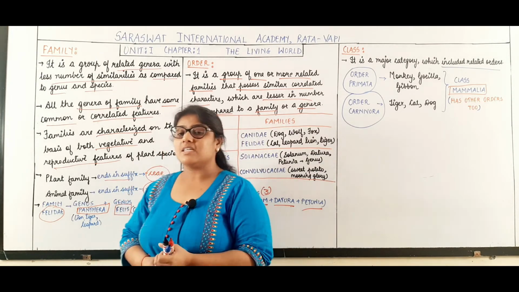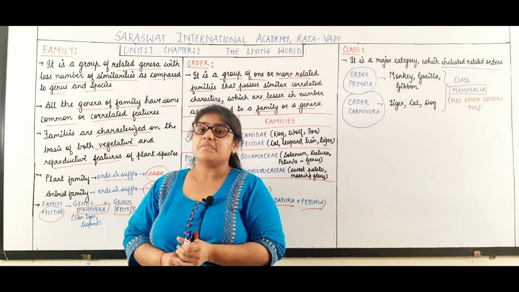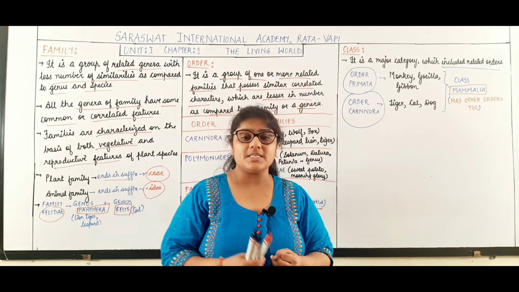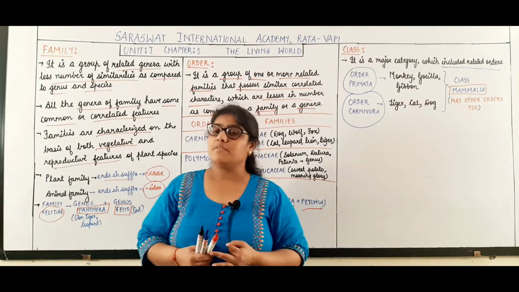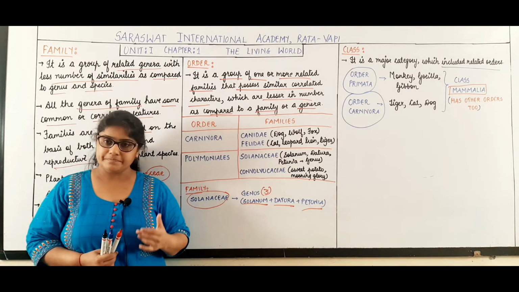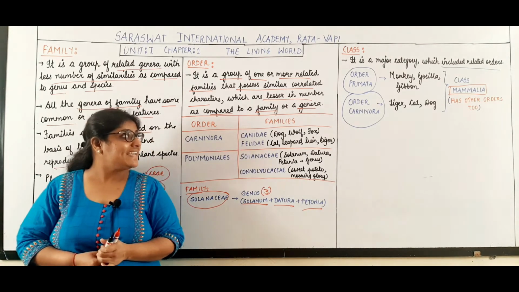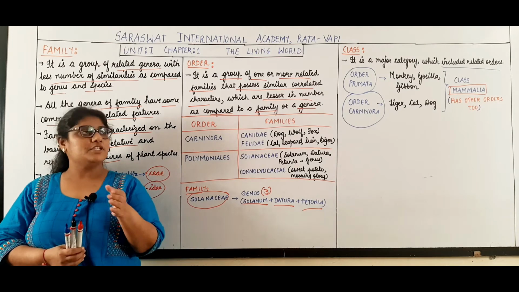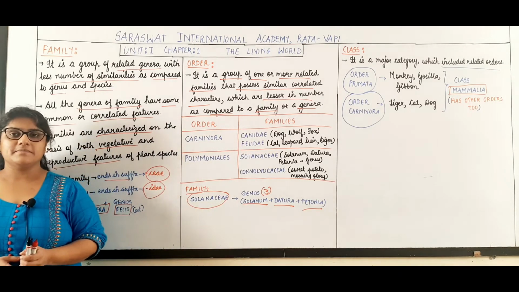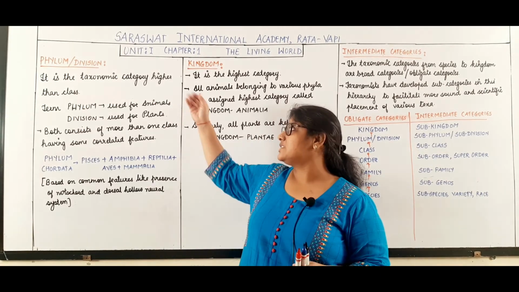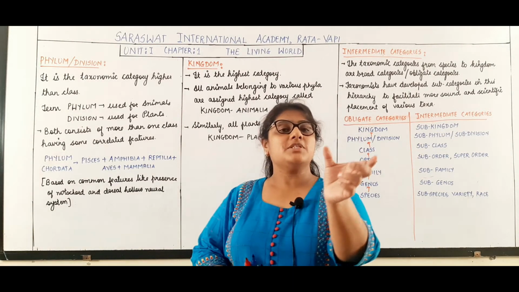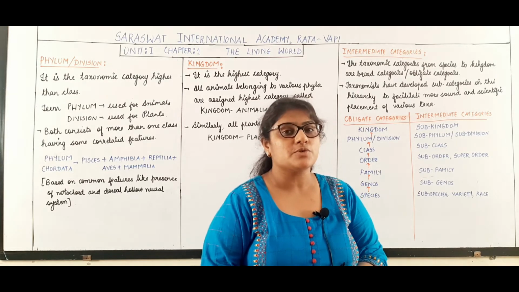So till now we have studied how many taxonomic categories? We have studied a total of 5 taxonomic categories. One is the species, then we have studied genus, then family, order and class. Now we will begin with the next taxonomic category, and that taxonomic category is division or phylum. Now students, the next taxonomic category is division or phylum. As I told you, the term phylum is used for animals and the term division is used for plants.